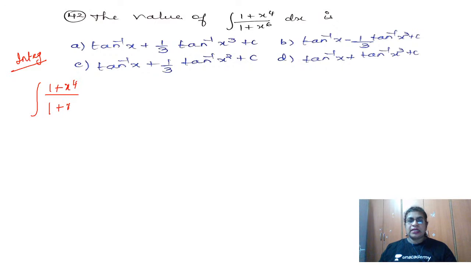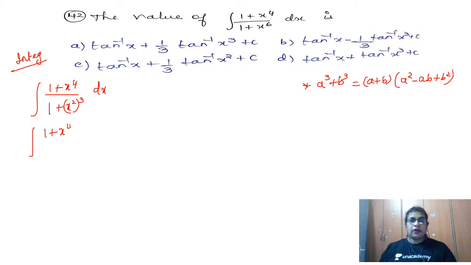Now this x to the power 6 can I write as x square whole cube. Okay, now let me write one formula for you. So what is a cube plus b cube formula? A cube plus b cube is a plus b into a square minus ab plus b square. So use that formula for the denominator. So you are getting 1 plus x to the power 4 divided by, a plus b, so it is 1 plus x square into 1 minus x square plus x to the power 4, dx.